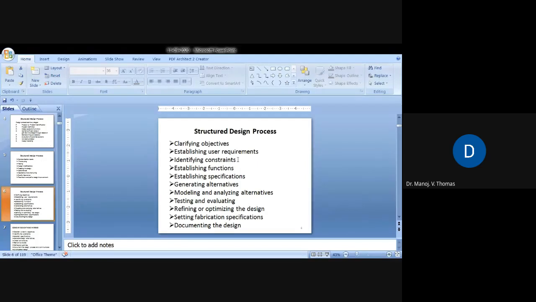Then modeling and analyzing the alternatives. We will analyze in whatever ways possible, because actually we do not implement at this stage, but we will do some sort of analysis, testing and evaluation. Testing usually happens after the implementation. When we can really implement it, we will do the testing. Otherwise, just for the sake of listing all the stages, we will include testing and evaluation also. Then refining: based on the testing and evaluation, we will refine and optimize the design, setting fabrication specifications. Then documentation is also very important.